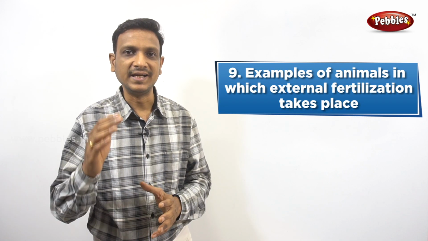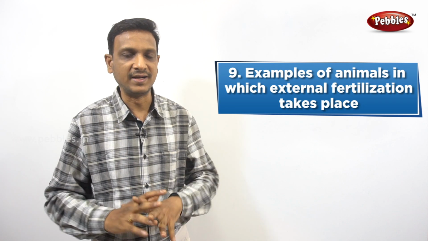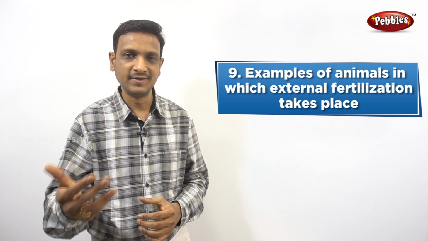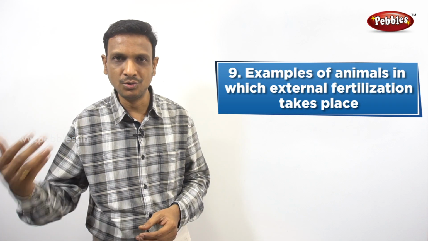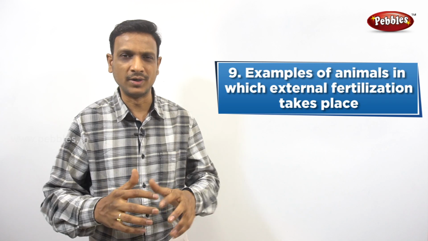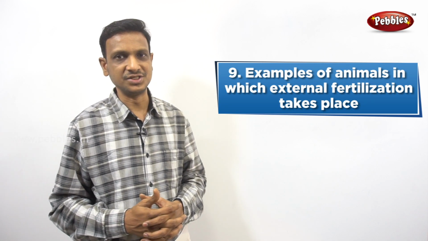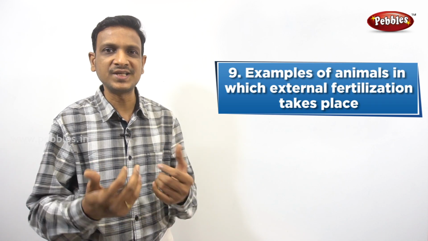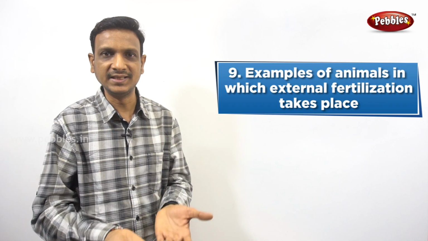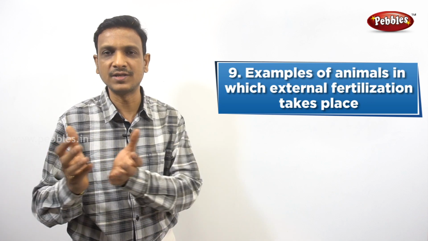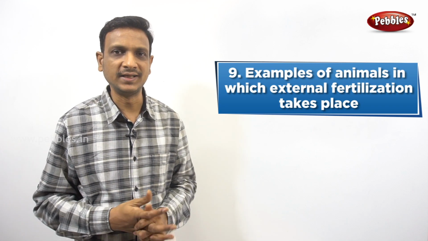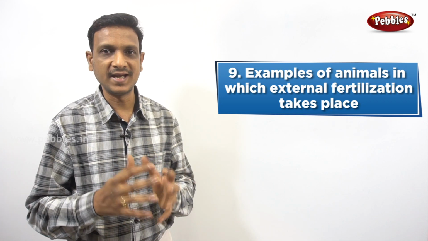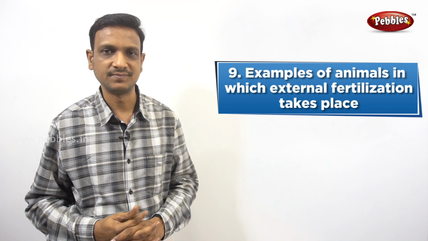That is called internal fertilization. When it happens inside the body, you call it internal fertilization. But if it happens in the outside atmosphere, outside the body, you call it external fertilization. That means the fusion of male and female gametes takes place outside the body. It doesn't take place either in the male body or the female body, it takes place outside the body. In which organisms do we see this external fertilization?